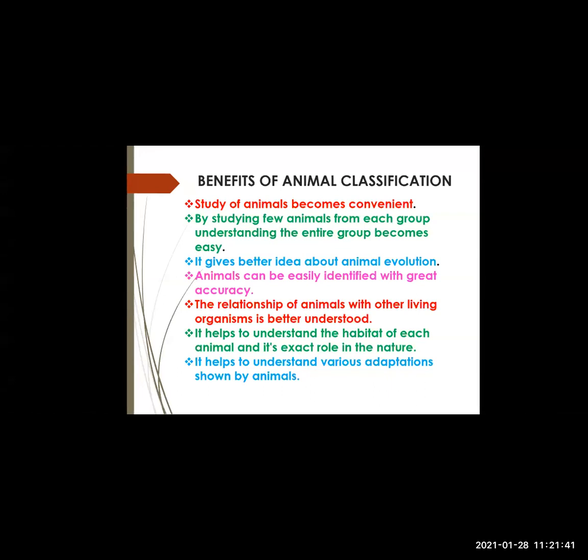So accordingly, the animals found over there have adapted. They have some changes or adaptation in their body to fit into that environment. So those adaptations can be studied with the help of animal classification.